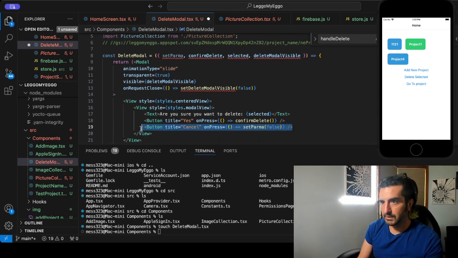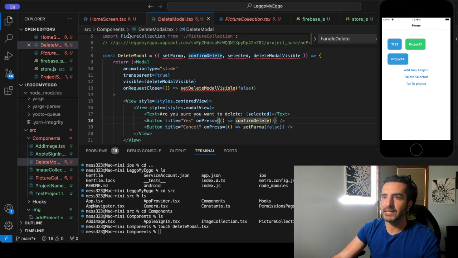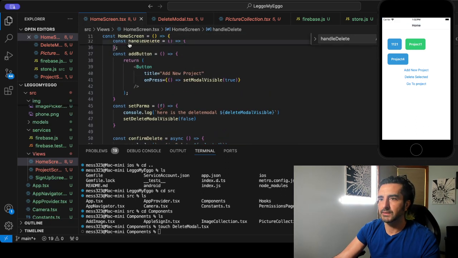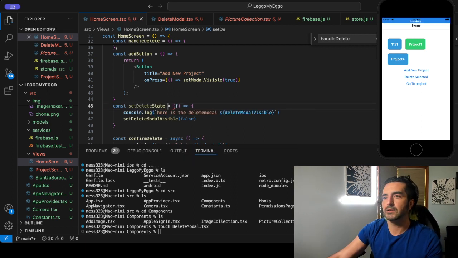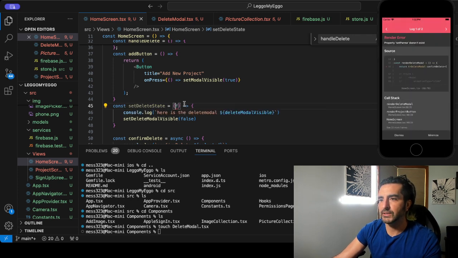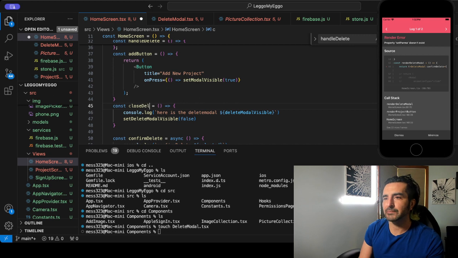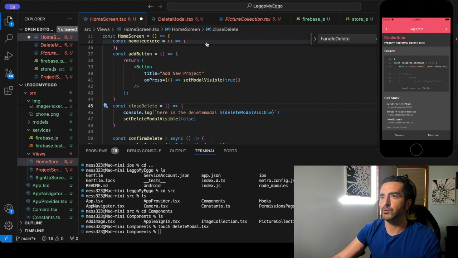So that's good. Let's change the name of that function called setParma. Let's change it to setDelete state. Okay. You don't need to call it with anything. Oh, you know what we'll call it, guys? We'll call it close_delete. So I guess you have to pass a function if you want to.